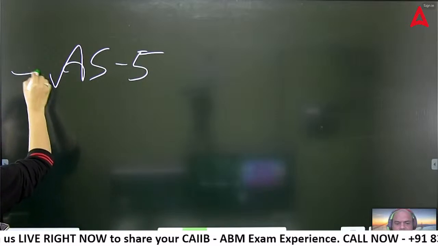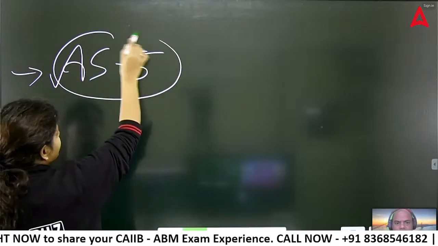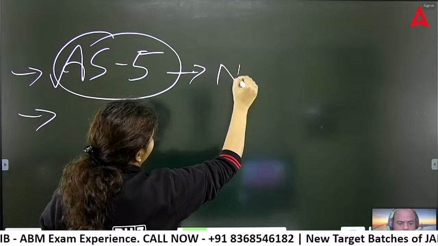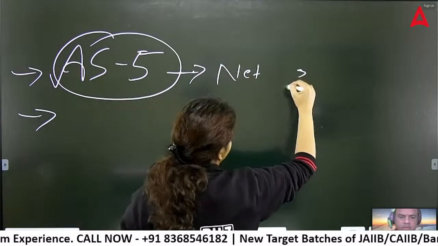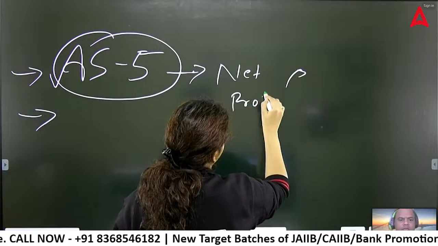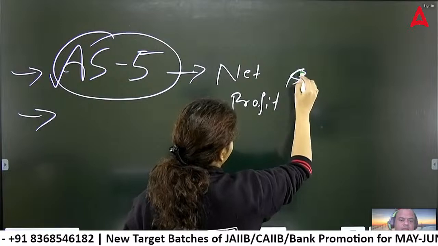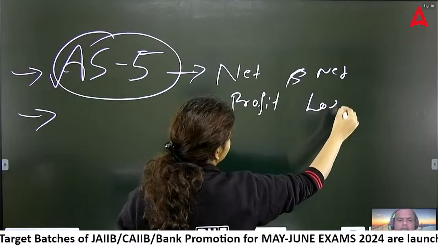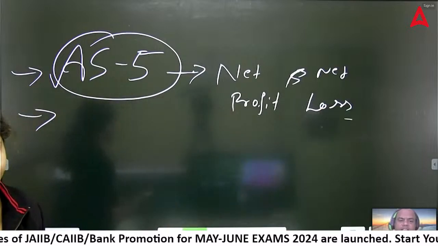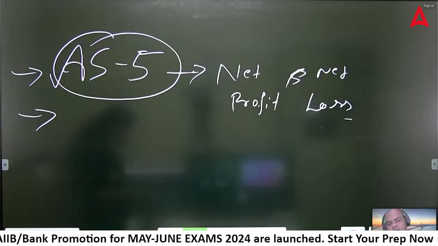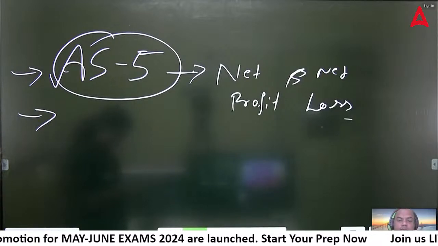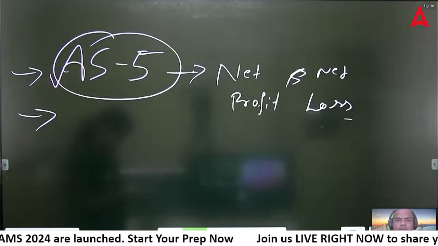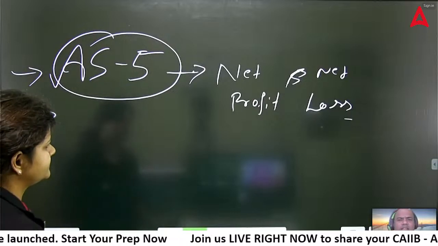Then again, AS5 they have asked. AS5 is from the accounting standards. That is related to net profit and loss, prior period items. You have to disclose net profit and net loss in the financial statements. I'll just give you the details. AS5 is basically net profit or loss for the period, and it prescribes the classification and disclosure for certain items in the statement of profit and loss. Whatever profit and loss we have, the elements are given in detail over there.